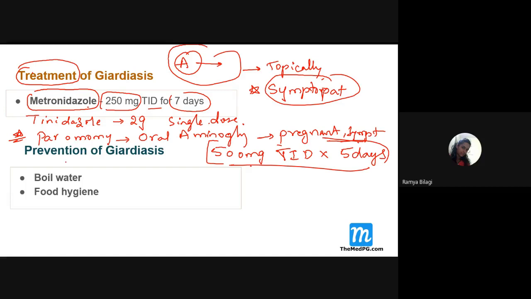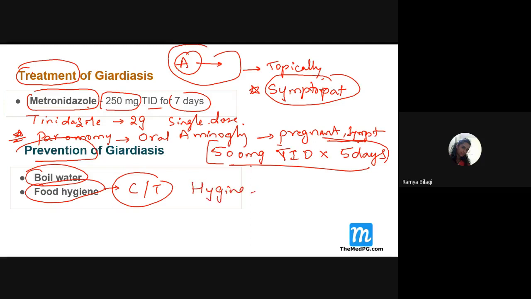Then what is the prophylaxis? How do we prevent it? So what is the prophylaxis? It is basically that we need to follow hygiene. We need to boil the water, and we need to follow food hygiene. So we need to properly cook the food at the right temperature so that all the cysts and trophozoites will be killed. So what is the prevention for Giardia? That is to follow proper hygiene.